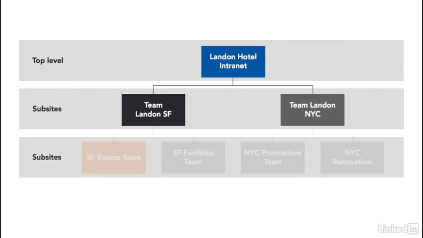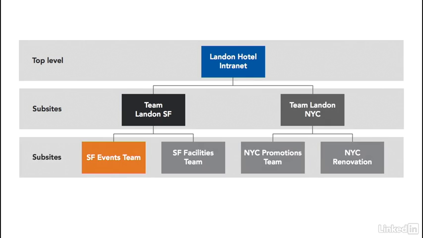And we have a topology that extends down to other sites that would be created that are more functional. For example, we have an events team and a facilities team in San Francisco. They would each like their own subsite. In New York, they want a site for their hotel. They don't have one yet. And then their promotions team and their renovation group both want to have subsites.